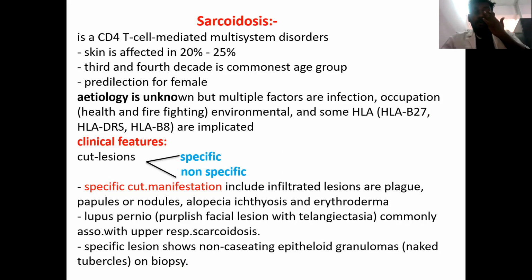Clinical features can be cutaneous features, which can be specific as well as non-specific manifestations. Specific cutaneous manifestations include infiltrated lesions such as papules, nodules, and plaques, alopecia and ichthyosis, and also erythroderma. Lupus pernio is also a specific cutaneous manifestation which presents with a purplish facial lesion with telangiectasia, which is commonly associated with upper respiratory sarcoidosis. Specific lesions on biopsy will show non-caseating epithelioid granulomas, which are known as naked tubercular granulomas.